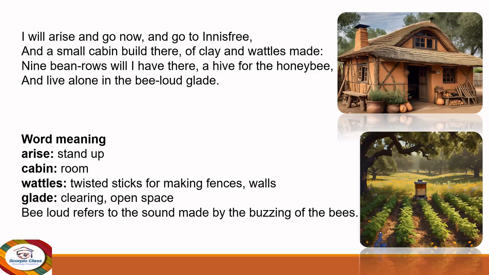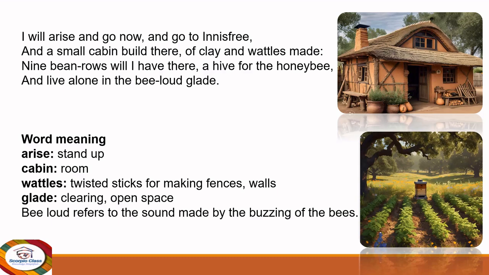Let us see the word meaning. The word arise means stand up. Cabin, here, refers to a room or a small house. Wattles are the twisted sticks for making fences and walls. You can see in the pictures also there are some sticks which are used. Glade is a clearing or an open space. Bee loud refers to the sound made by the buzzing of the bees. Wherever you find the bees, you hear the buzz sound. That's known as bee loud. So this is the word meaning, and this is the stanza. You could see the wattles which are used to make this small cabin, and nine bean rows.